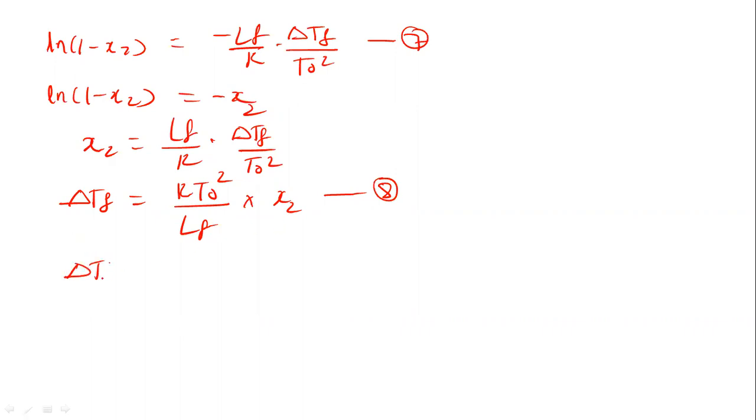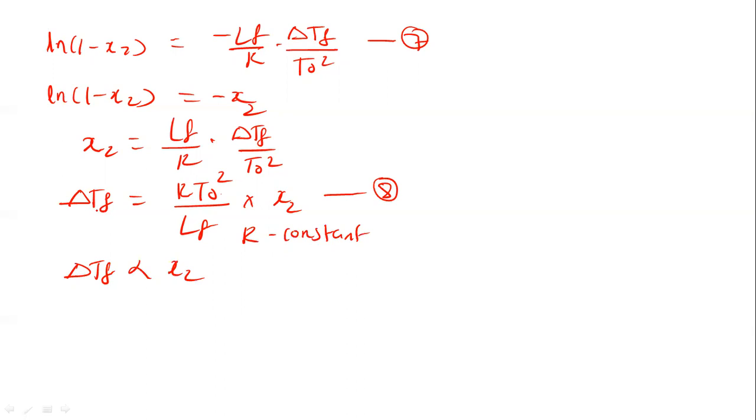Delta Tf is directly proportional to the mole fraction of the solute. Why? Because R is a constant term. Then T0, the freezing point of the solvent, cannot be changed. Suppose we consider water as the solvent, the freezing point of water is 273 Kelvin, so that is also a constant term. And the latent heat of fusion per mole, LF, is also constant. So all these three terms are constant.